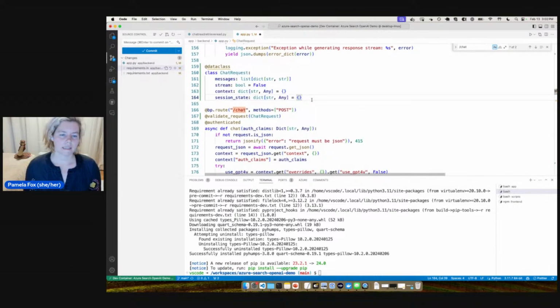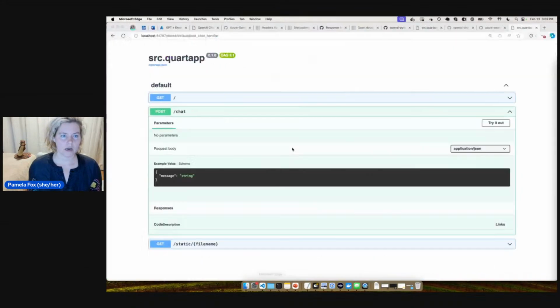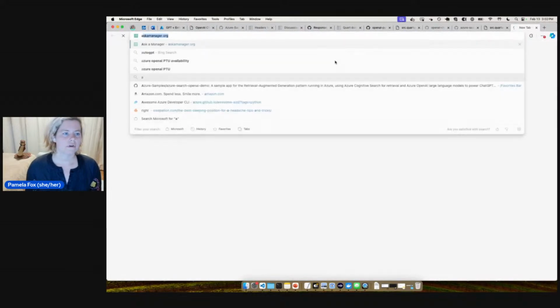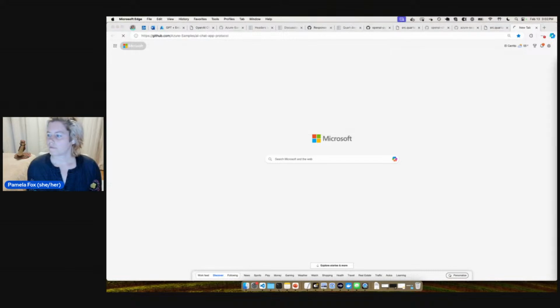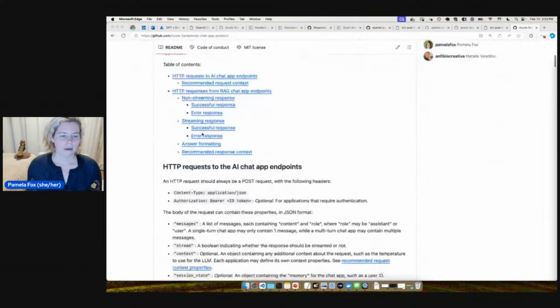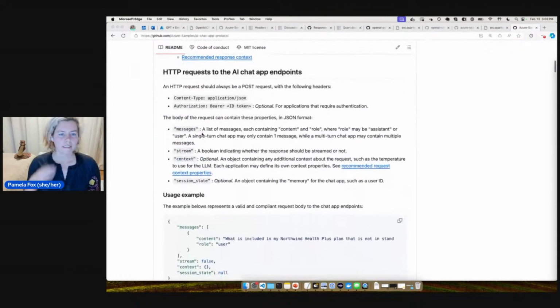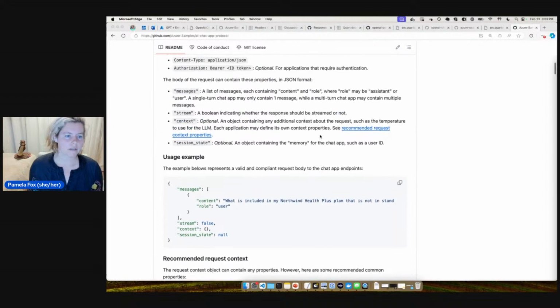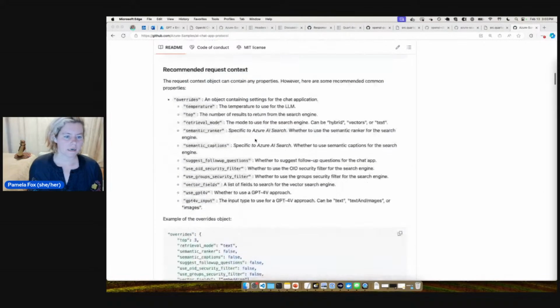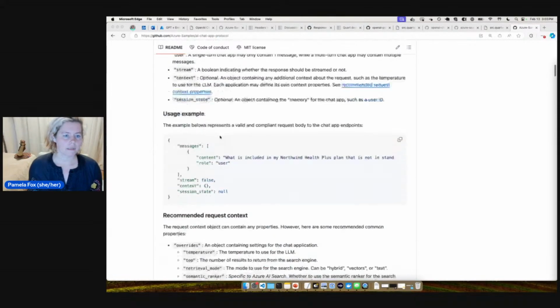I've got Copilot on, that's why so much autocomplete is happening. This one does take in quite a lot more, and I have actually tried to document it on a protocol page, the AI chat app protocol. Here's the protocol. I did document it, but I really feel like I should have an actual formal schema besides just this documentation. But we can see here what the request looks like.